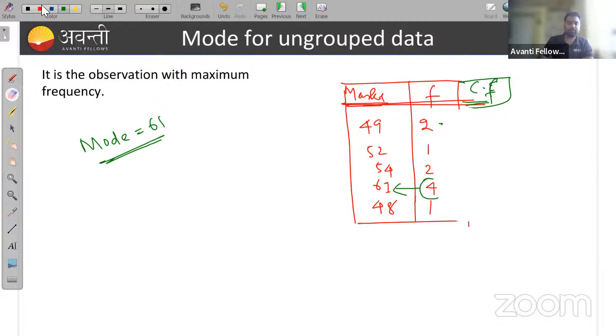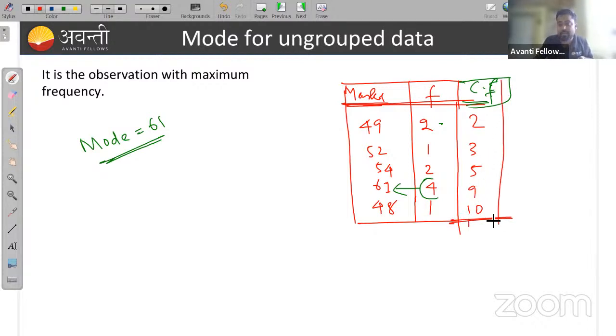How to find the cumulative frequency, guys? First write the first frequency, add with the second frequency, 2 plus 1, that is 3. 3 plus 2, that is 5. 5 plus 4, that is 9. 9 plus 1, that is 10. So remember, if you add this cumulative